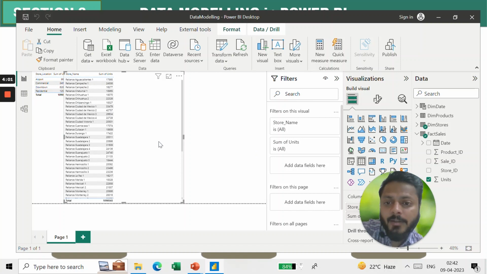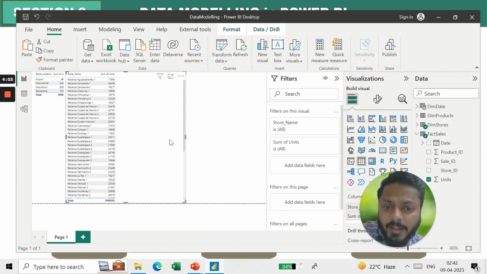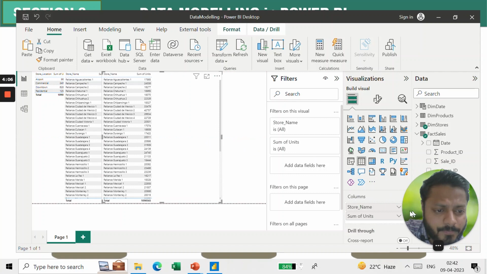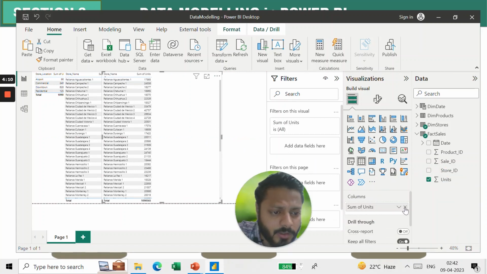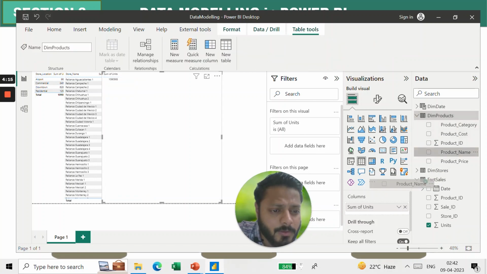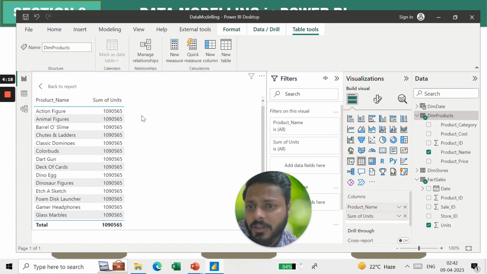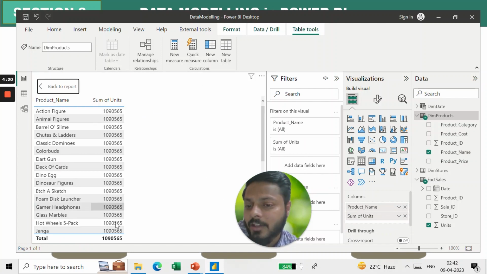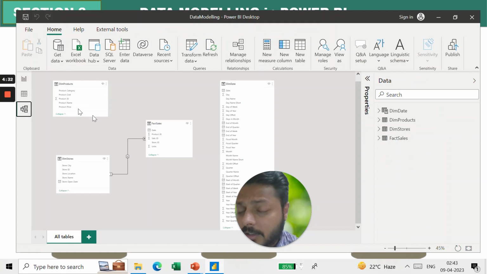Similarly, if I add another table for the product, let me just add product name and sales. You can see again for each product I am getting the cumulative or total number of units sold, 10,90,565. But I want for each product how many units were sold. So I will go back to the model view. From here I will connect dim product with the fact sales.